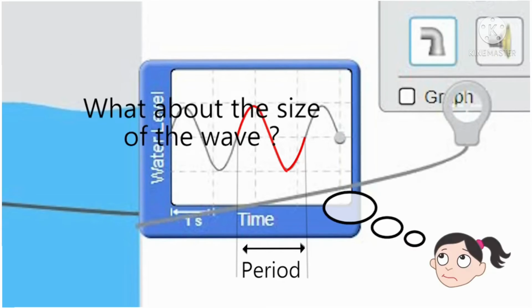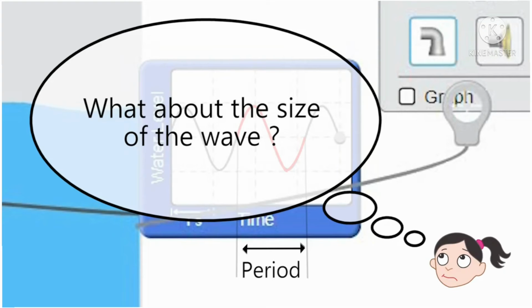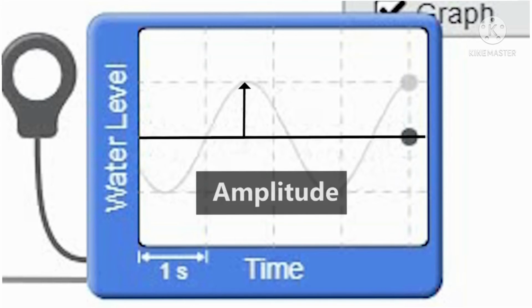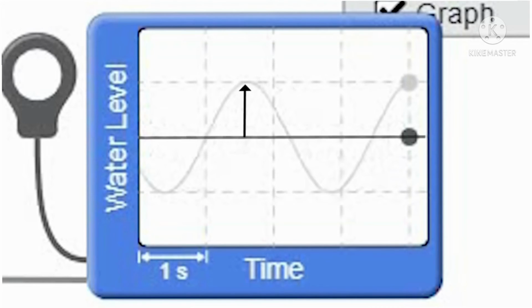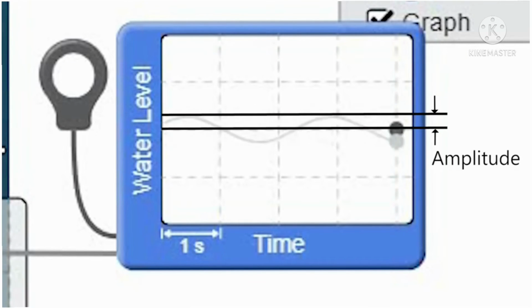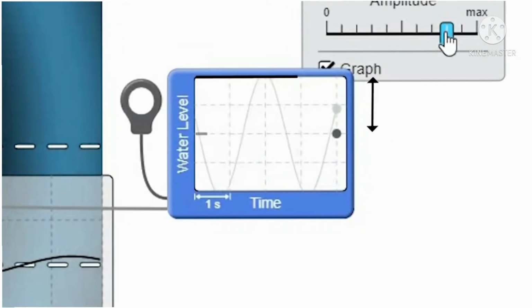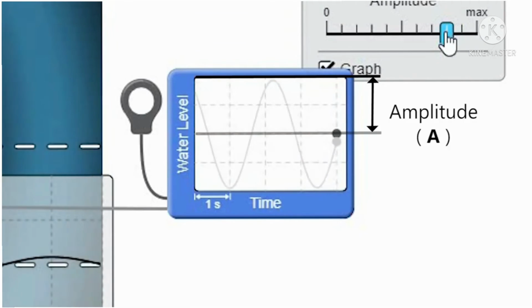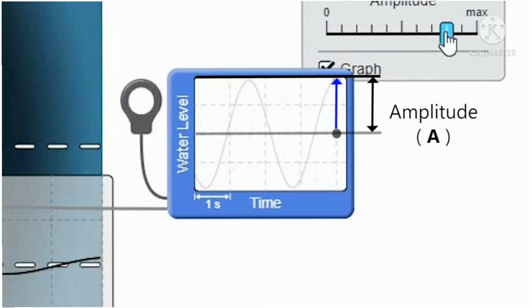The wave. What about the size of the wave? Wave goes up a certain amount and goes down a certain amount. Maximum distance from the wave's normal position is called amplitude of the wave. It can be upwards or downwards. Amplitude indicates the amount of energy transferred in the wave. Larger the amplitude, more the energy transfer. Symbol for amplitude is A. It is the distance from the rest position of the wave particle.